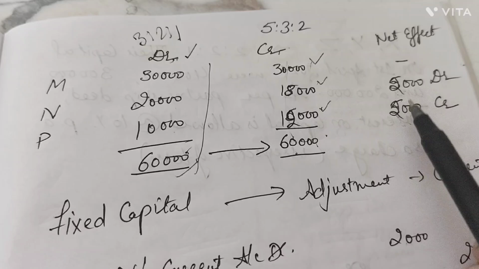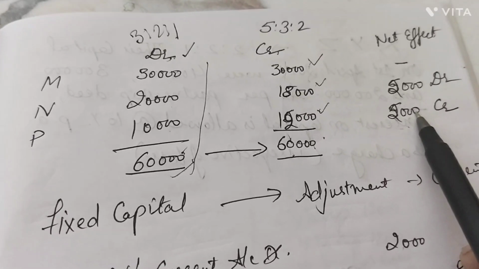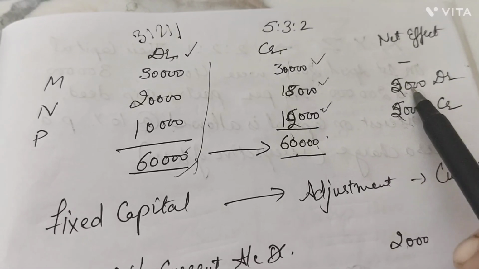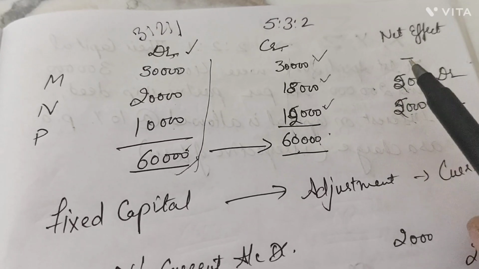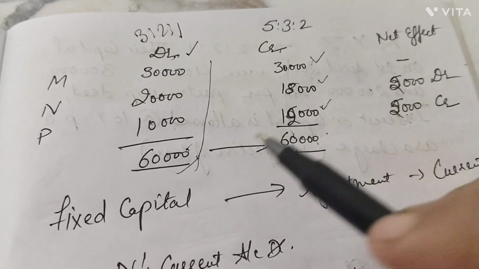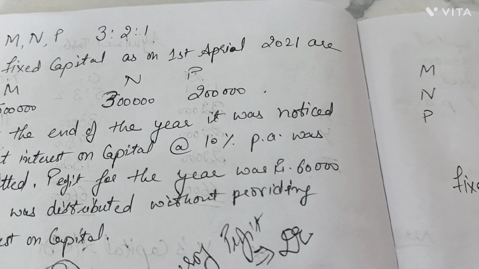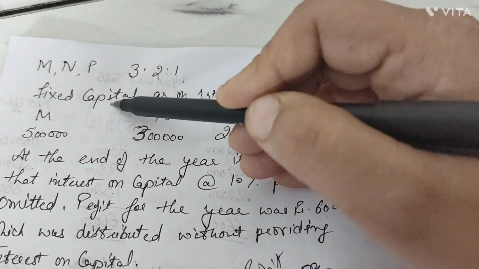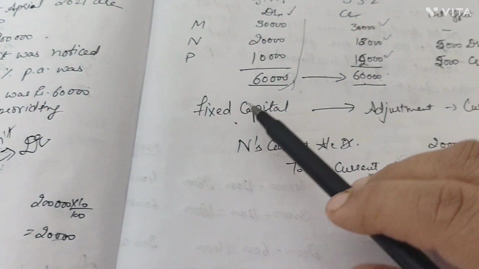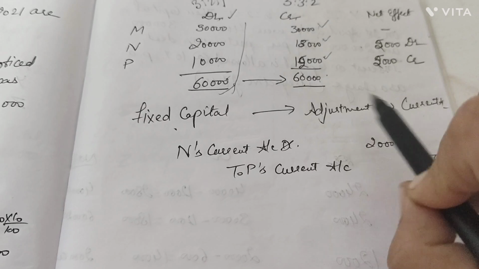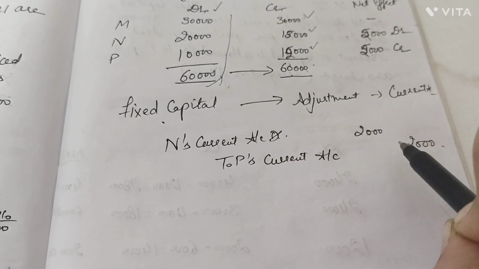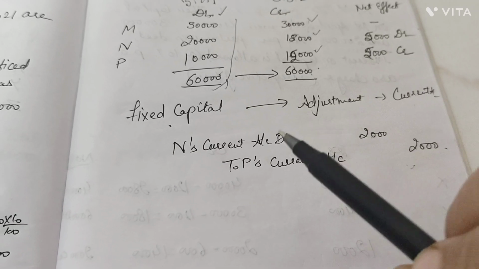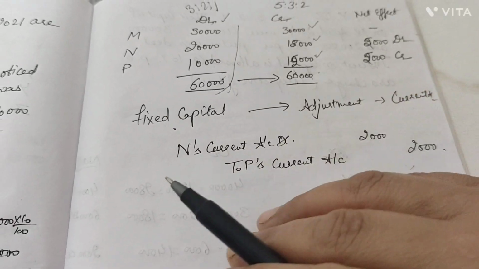Right now, in the normal case, we pass the journal entry for N's capital account debit to P's capital account with rupees 2000. But in this case, because the question says they were following fixed capital, the adjustment would go through the current account. So N's current account debit to P's current account with rupees 2000. Here the question is done, the question is completed.